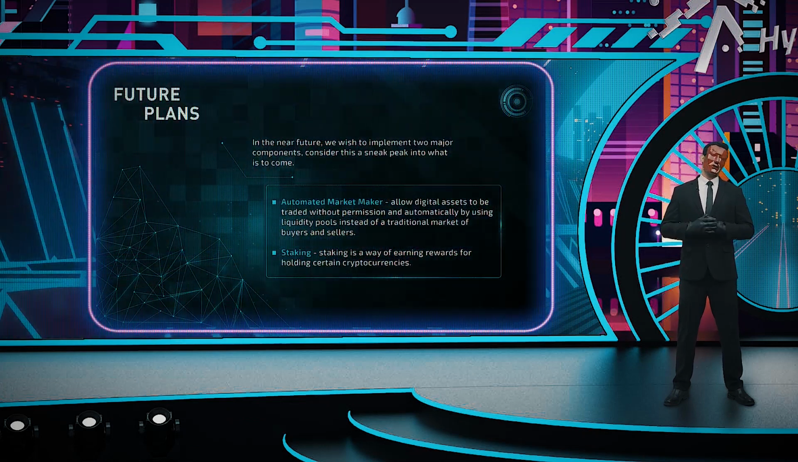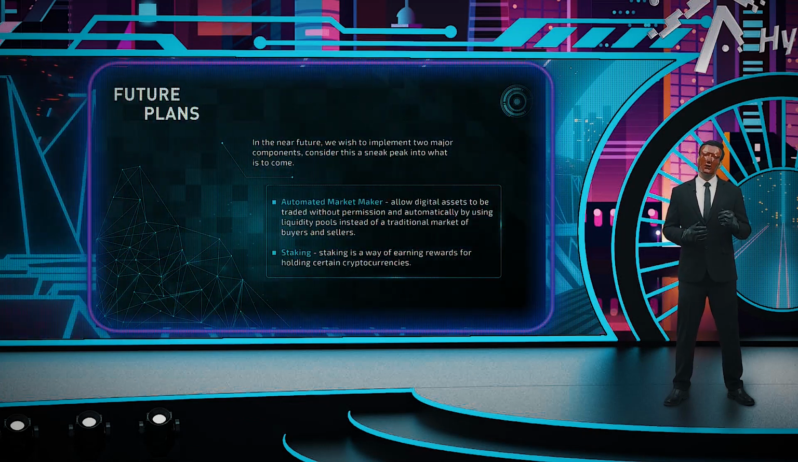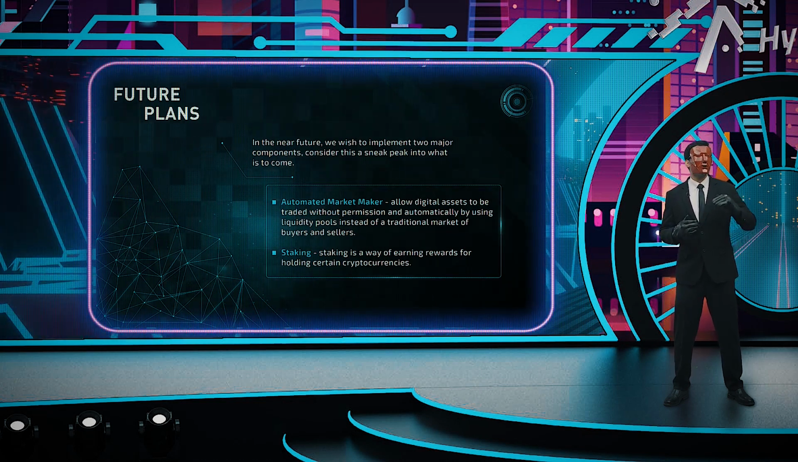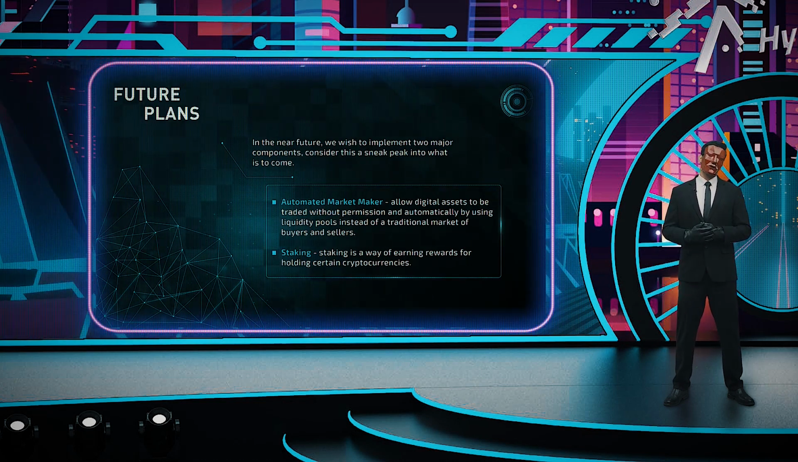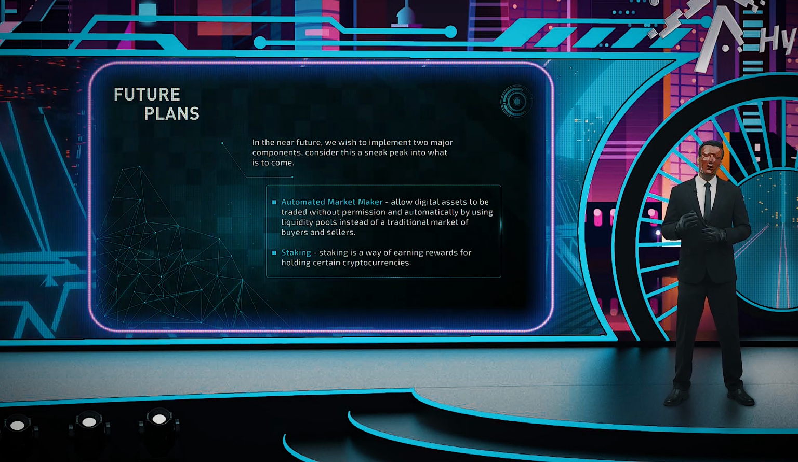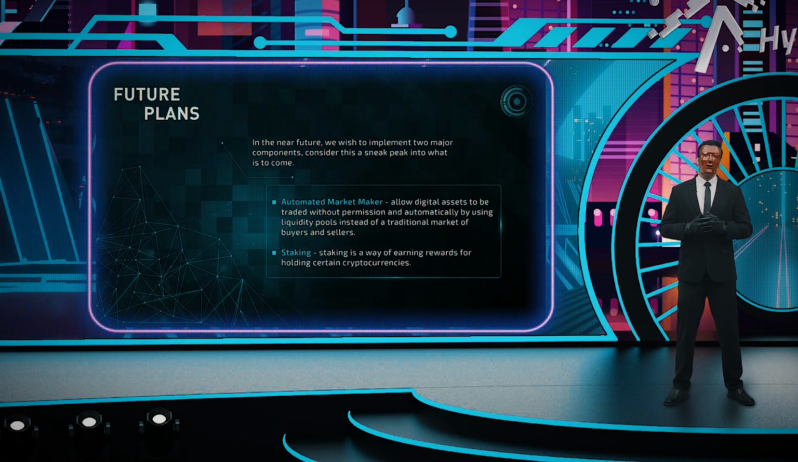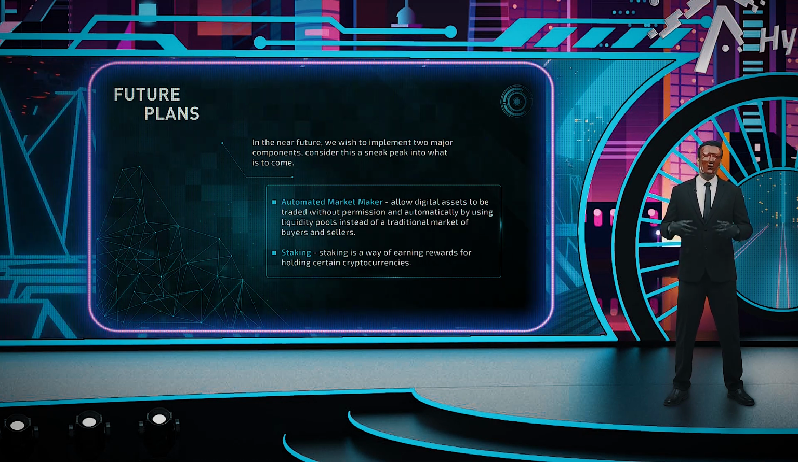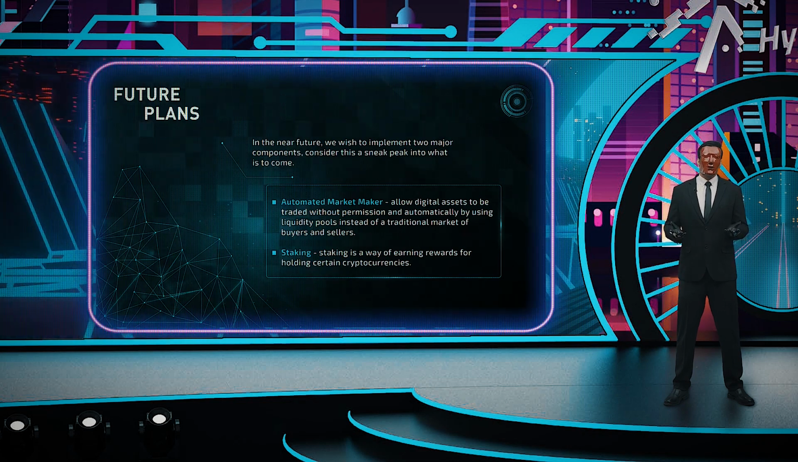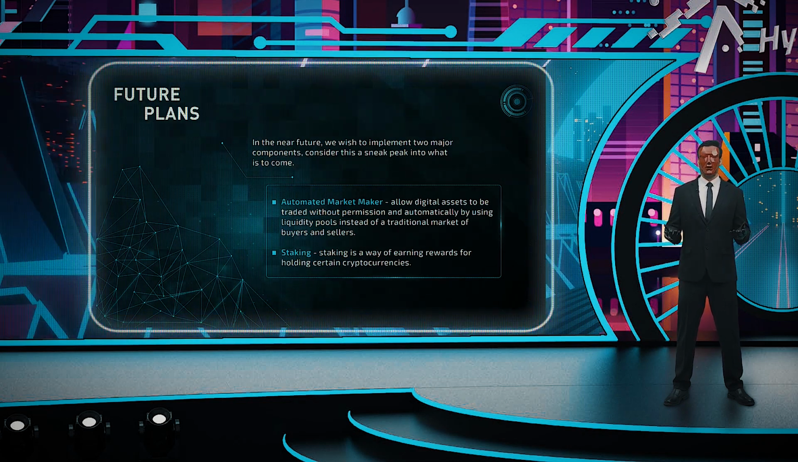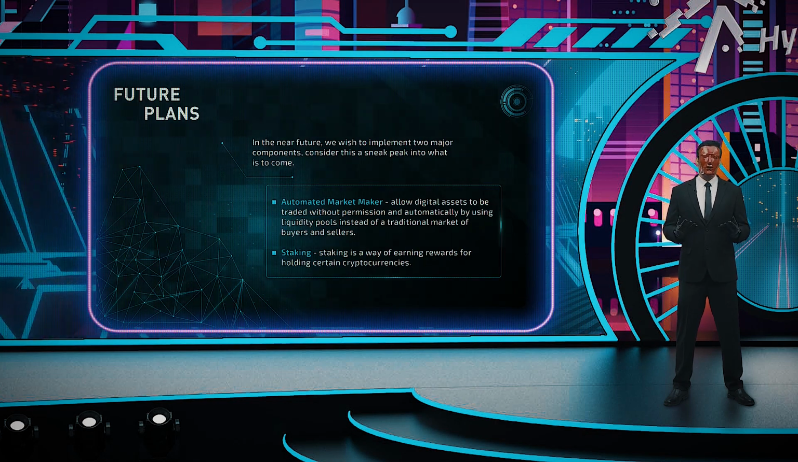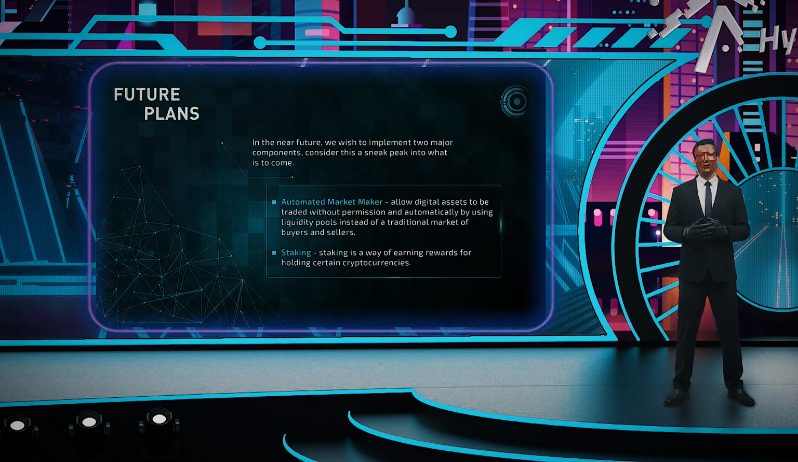As exciting as all this is, the soon-to-be-implemented AMM and staking components are on the horizon and are being developed as we speak. Automated Market Makers allow digital assets to be traded without permission and automatically by using liquidity pools instead of a traditional market of buyers and sellers. Staking. Staking is a way of earning rewards for holding certain cryptocurrencies.